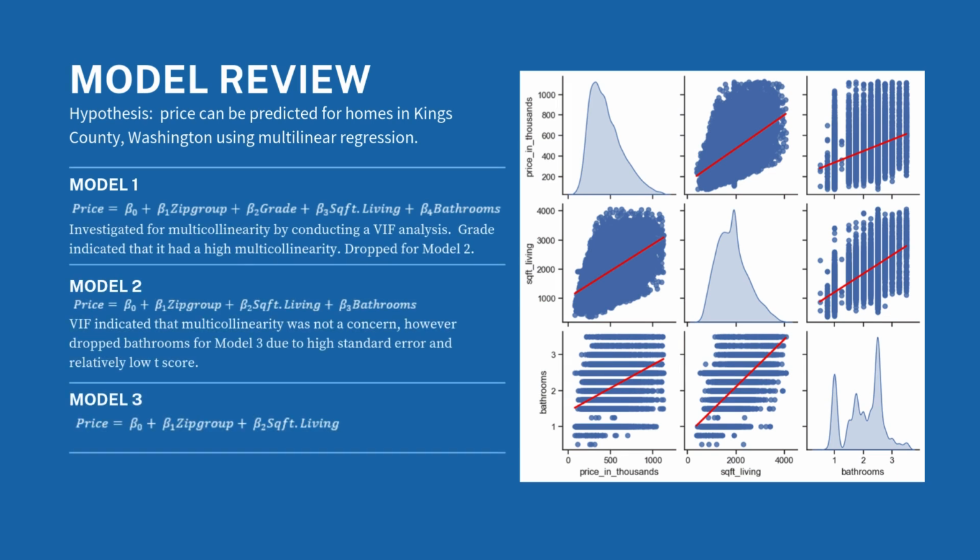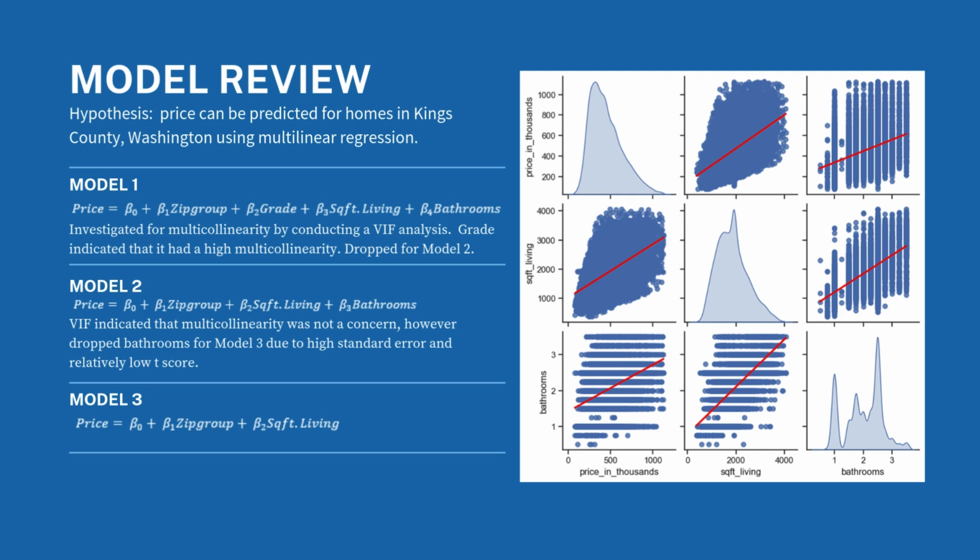We began with the hypothesis that housing prices can be effectively predicted using multilinear regression. Our initial model incorporated predictors with a correlation of approximately 0.4 or more from our prior analysis: zip group, grade, square footage living, and bathrooms. However, to ensure the model's accuracy, we performed a variance inflation factor test, or VIF. This analysis helps us identify redundant features that might distort the model.